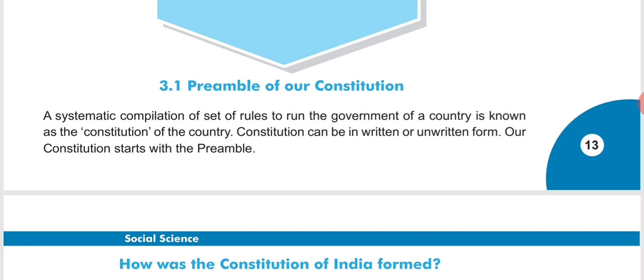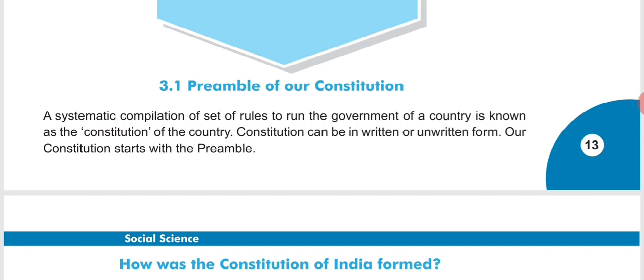So we can say that our constitution, that is the Constitution of India, shows us the characteristic spirit of our culture, right? In our constitution, our culture is represented. What is the standard of our country, what are the principles of our country, all these things are mentioned in our constitution.